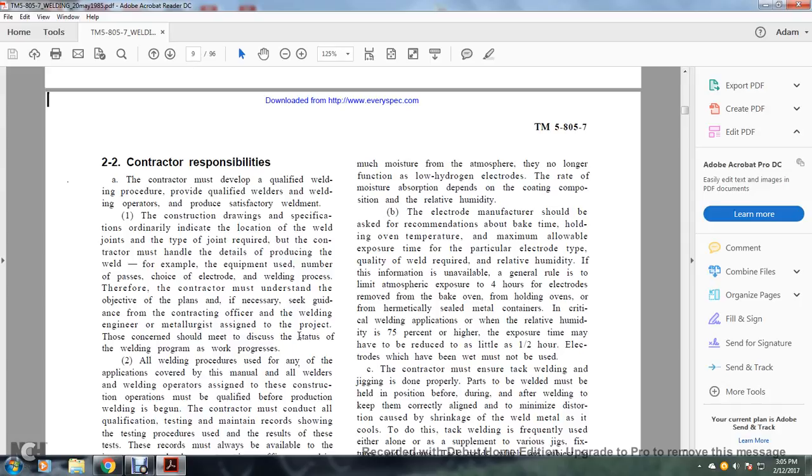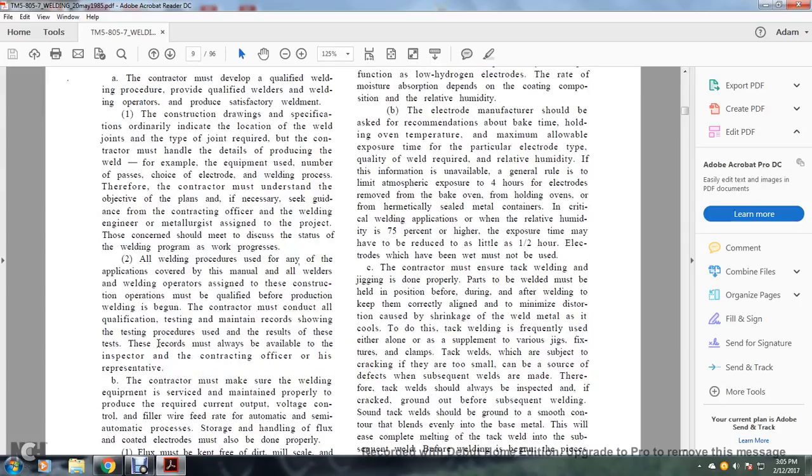The contractor should meet to discuss the status of the welding program and the work progress. All welding procedures used for any of the applications covered by the manual must be qualified. All welders and welding operators assigned to these construction operations must be qualified before production welding has begun. The contractor must conduct all the qualification testing and maintain records showing the testing procedure used and the results of the test.